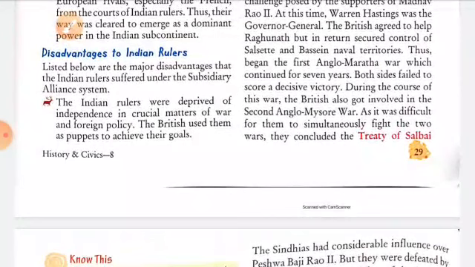The payment of the maintenance cost of the British force was so heavy that it drained the resources of the Indian rulers. When their administration collapsed, the British annexed their states, blaming them for the misrule. Many Indian rulers, sure of British protection against war and revolts, became negligent of their administration.